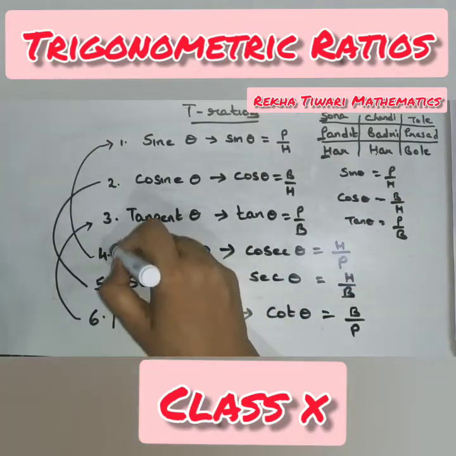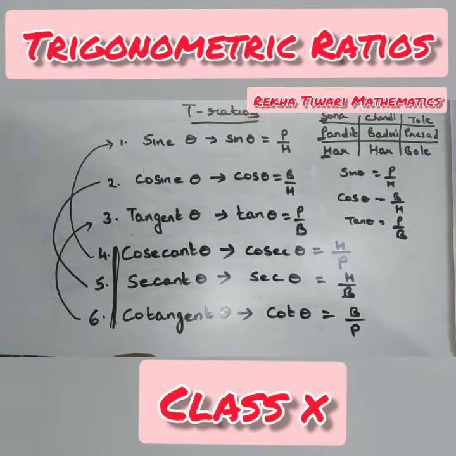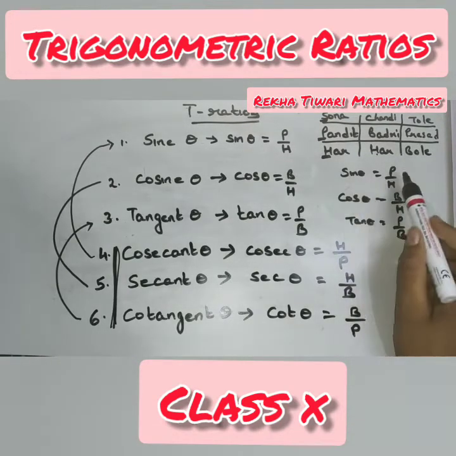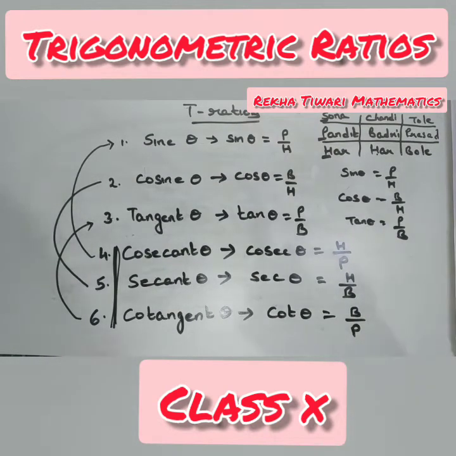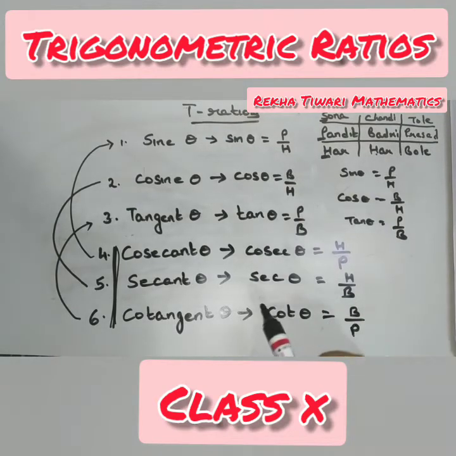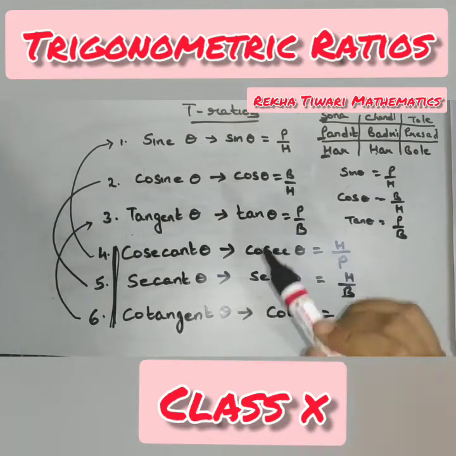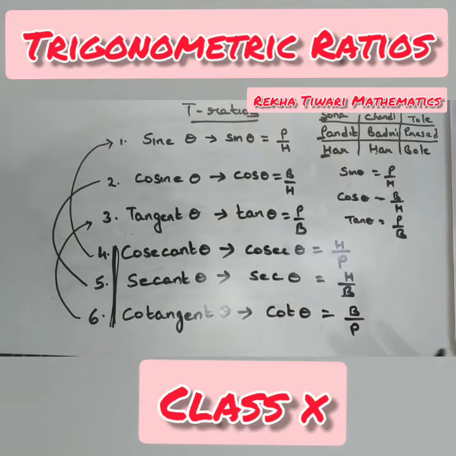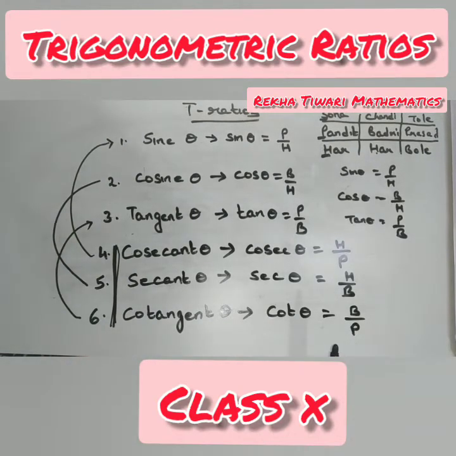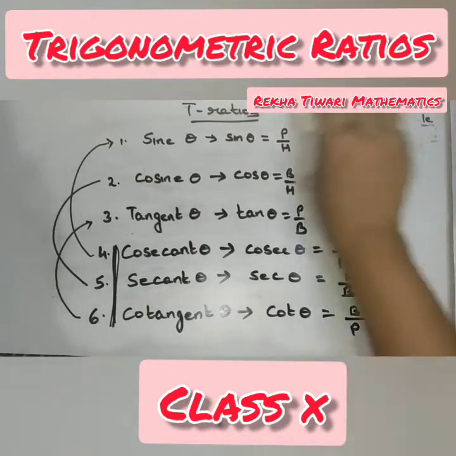And if you remember these three, you will easily recall the reciprocals. Most important, in the right angle triangle you should know how to identify perpendicular and base, because the hypotenuse is the fixed one, opposite to the right angle. It will take a little time to learn these formulas. Just recall this by heart, and after that let me proceed directly to exercise 8.1 to make the concept more clear.